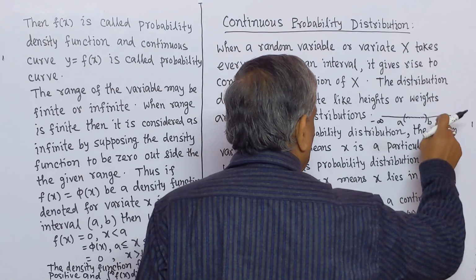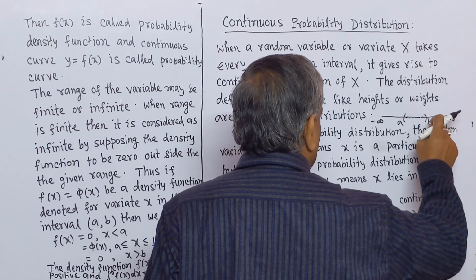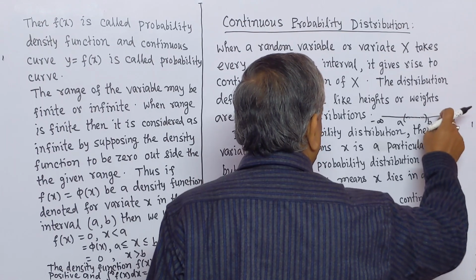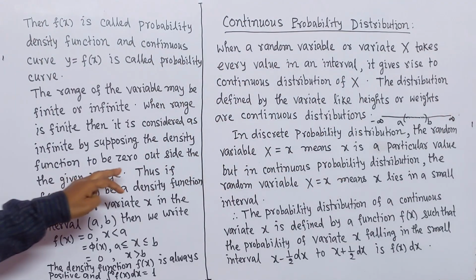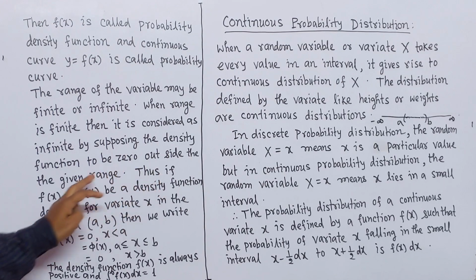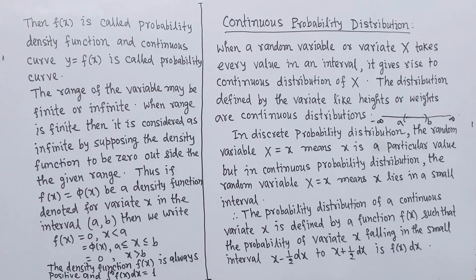Also, the value of f(x) in the interval b to infinity will also be 0. Thus, if f(x) equal to phi(x) be a density function for variate x in the interval ab, then we write f(x) equal to 0 when x less than a, f(x) equal to phi(x) when x lies between a and b, and